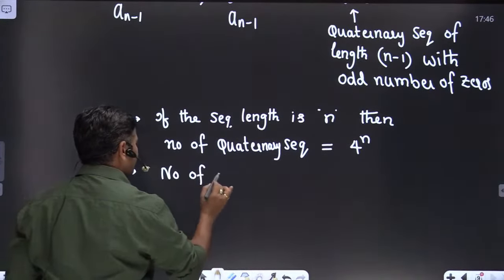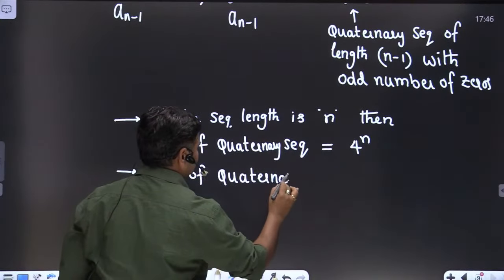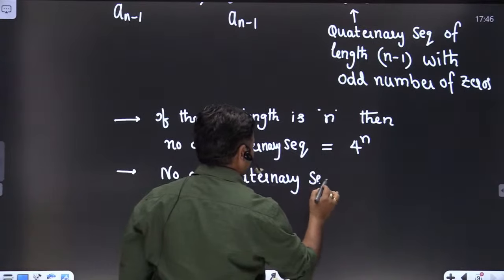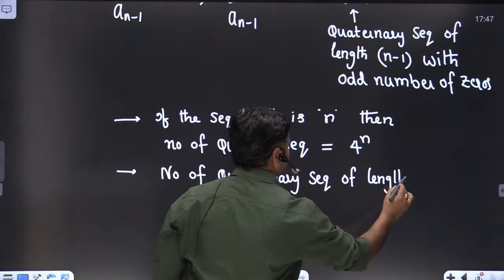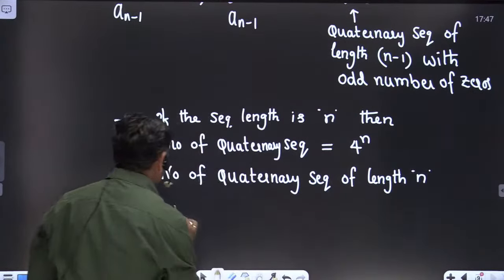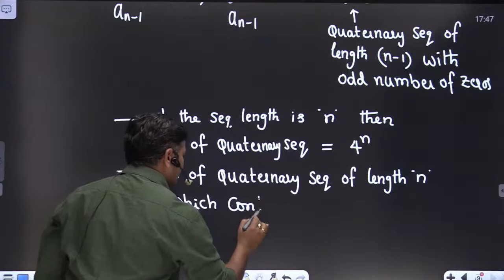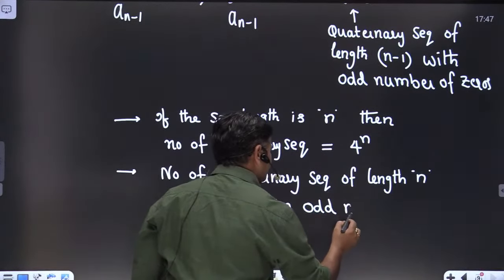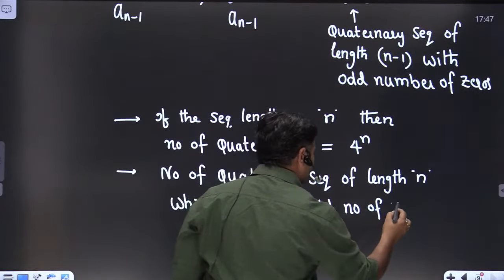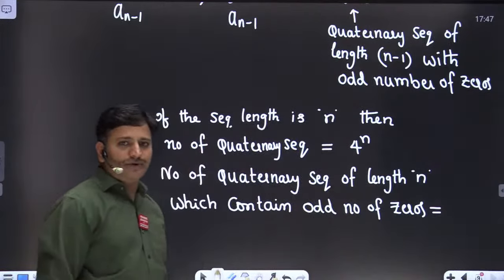Number of quaternary sequences of length n which contain an odd number of zeros is equal to, tell me friends how we are going to write.